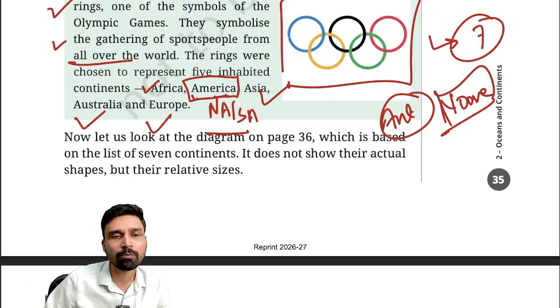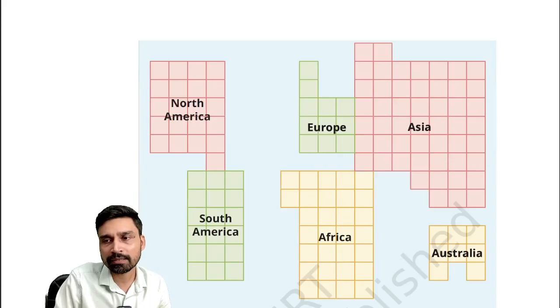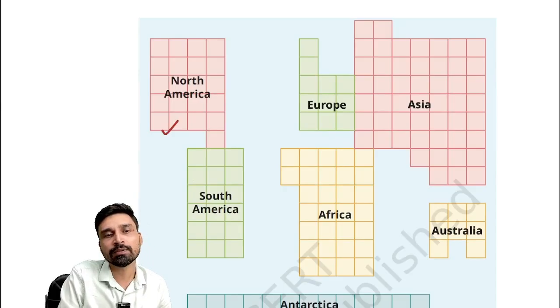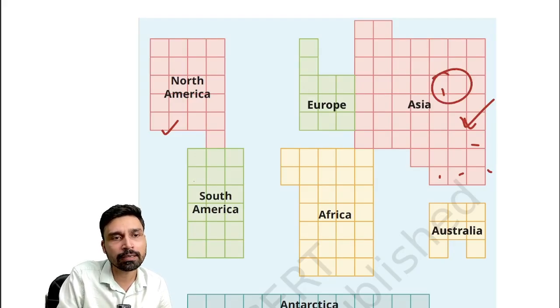Now let us look at the diagram on page 36. If you look at this particular diagram, you can see all the continents are given here. This is not the actual map. This is simply to understand the size of the continent. If you want to know which continental landmass is largest, you can count the number of squares. Whichever continent has the highest number of squares is largest. So by observation itself, we can say Asia is the largest continental landmass.